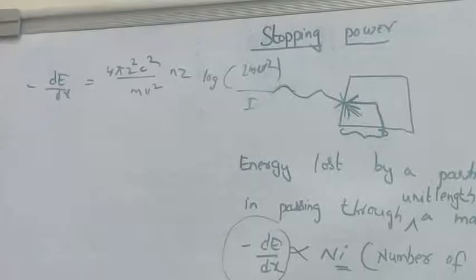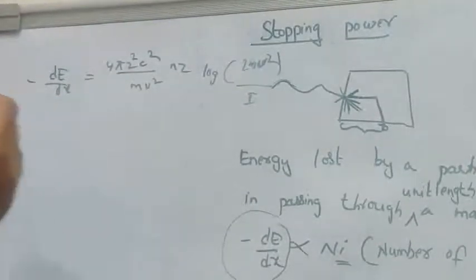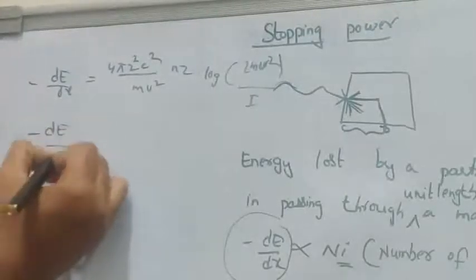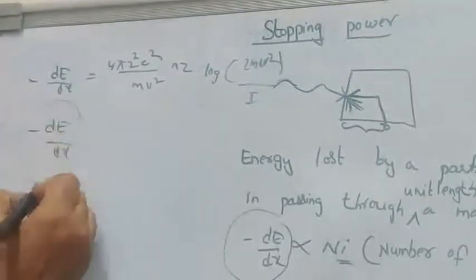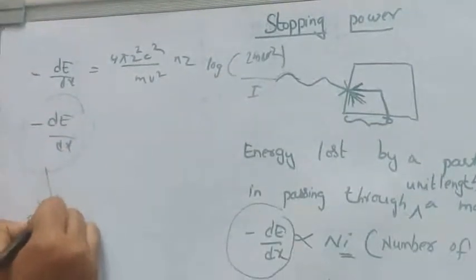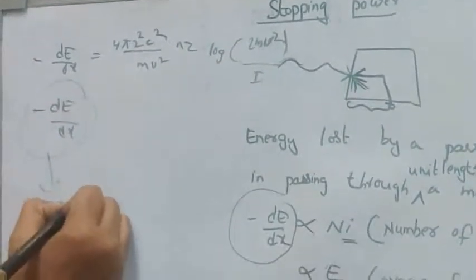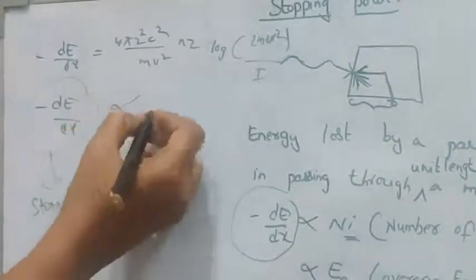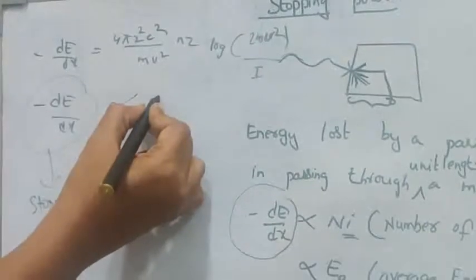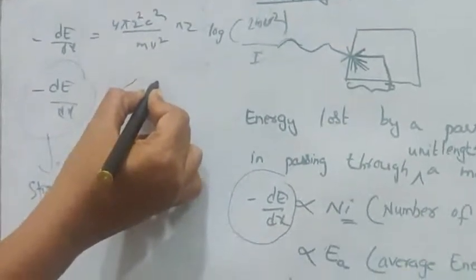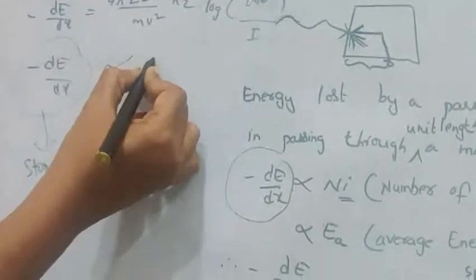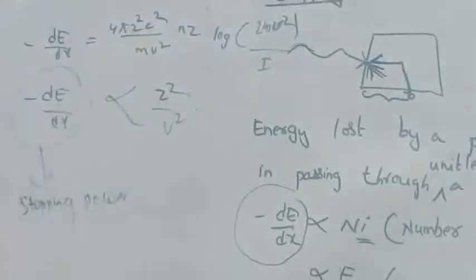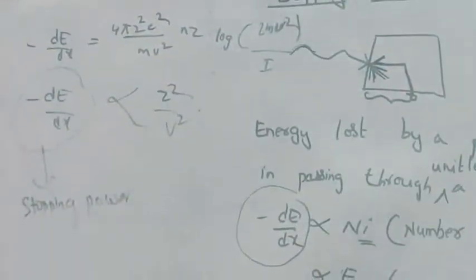Now the stopping power, which is proportional to specific ionization, is denoted by dE by dx. This stopping power is directly proportional to specific ionization, and it is shown to be related to z square by v square. So this is about the stopping power.